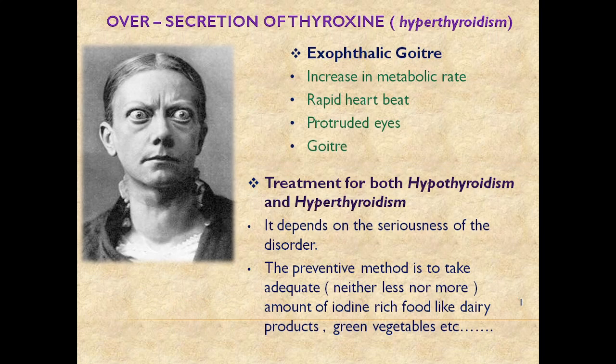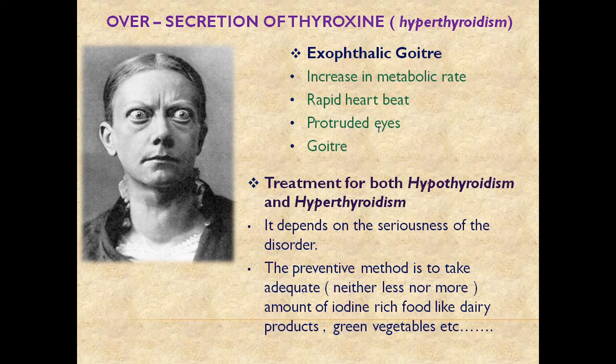Now we'll come to oversecretion of thyroxine, that is hyperthyroidism, and it leads to exophthalmic goiter. It increases the metabolic rate. It also leads to rapid heartbeat, protruded eyes, and goiter. So increased metabolic rate and rapid heartbeat, you cannot see.